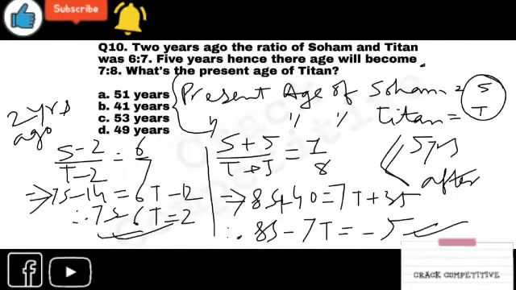After it, what next? How will you calculate the age of Ketan? Just omit S, meaning omit Soham's age. How will you do that?